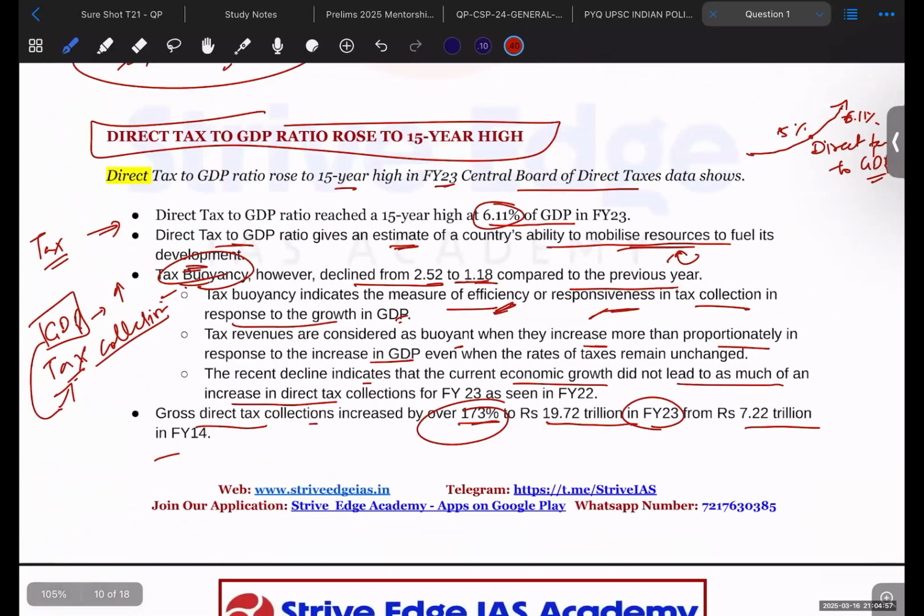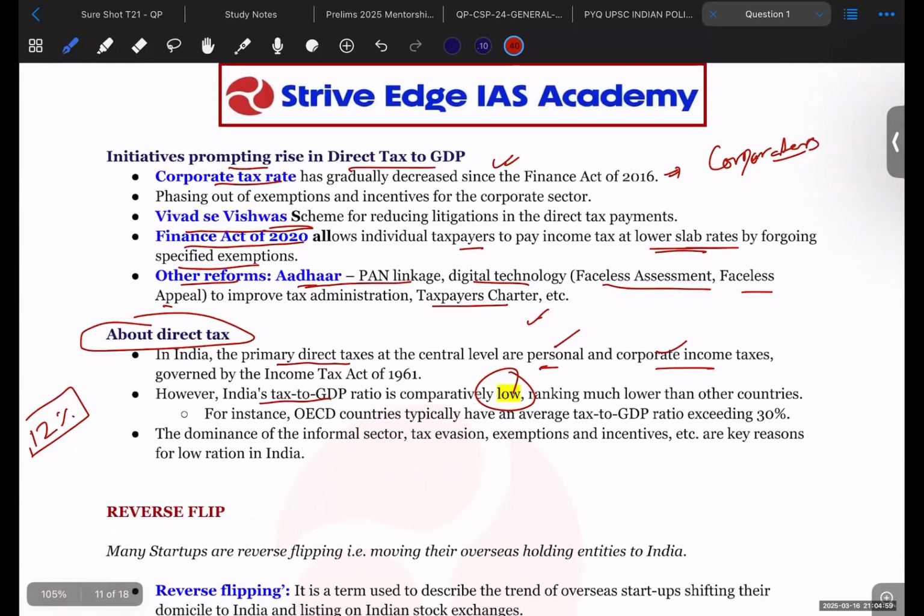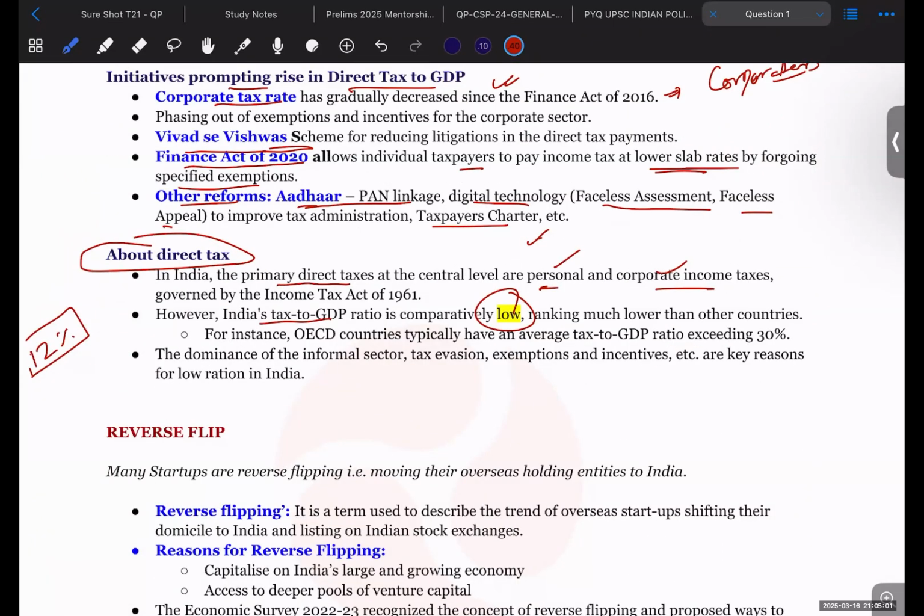But the whole tax collection, direct as well as indirect taxes, is approximately 12% of GDP in India. In the OECD countries, the average tax to GDP ratio exceeds 30%. So there's a high potential that Indians should be paying more taxes.